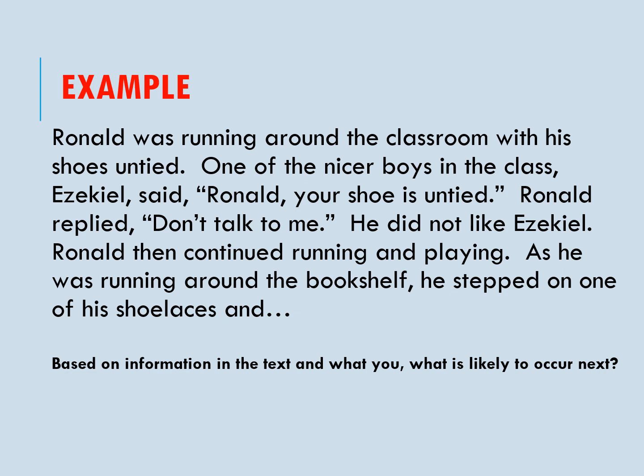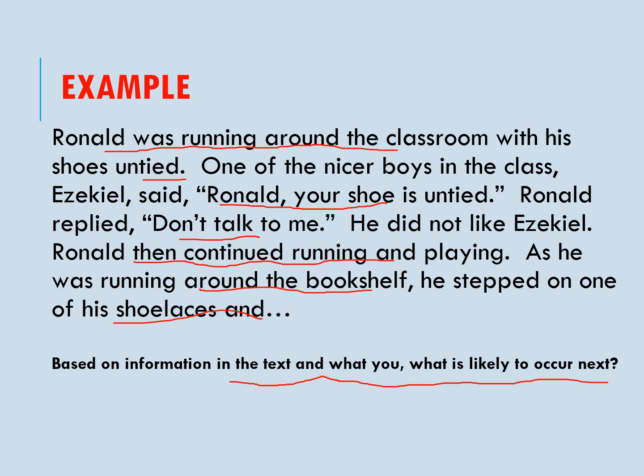Alright, let us look at the first example here. Ronald was running around the classroom with his shoes untied. One of the nicer boys in the class, Ezekiel, said, "Ronald, your shoe is untied." Ronald replied, "Don't talk to me." He did not like Ezekiel. Ronald then continued running and playing. As he was running around the bookshelf, he stepped on one of his shoelaces. So based on this information in the text, what prediction can you make, or what is likely to occur next?